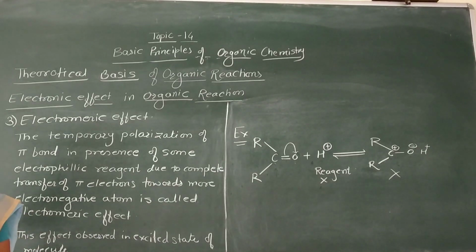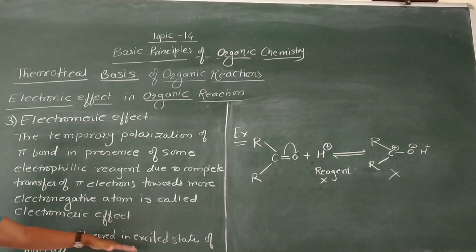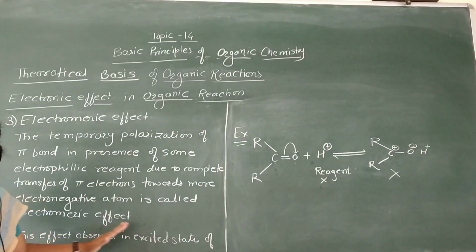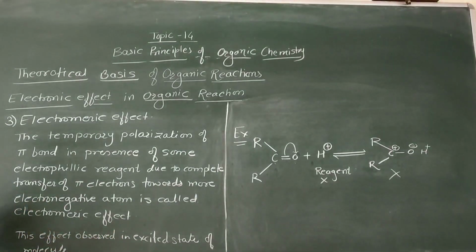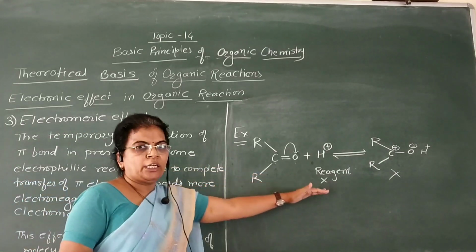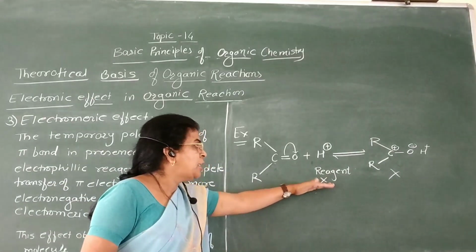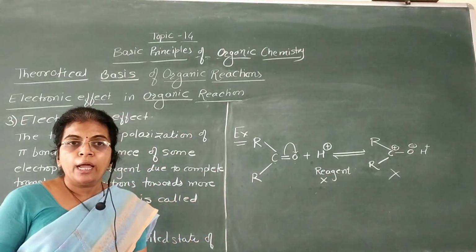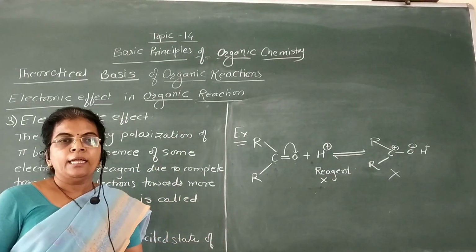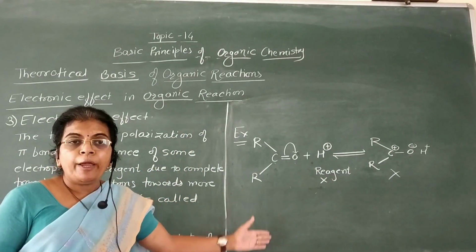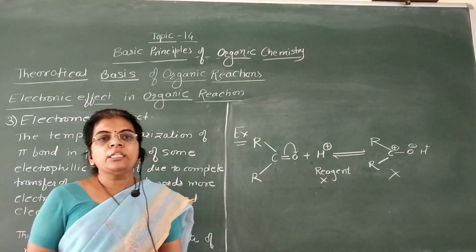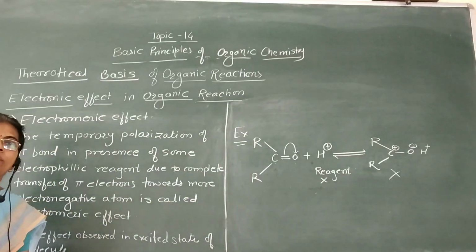This electromeric effect is generally observed in the excited state of the molecule. That is, this effect is observed in presence of a reagent. That is, in presence of the reagent, this molecule undergoes an excited state. Therefore, this effect is generally observed in the excited state of the molecule.